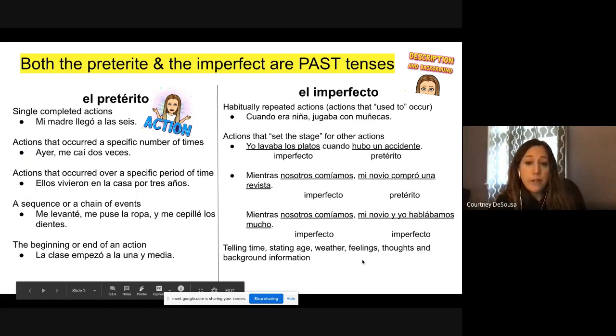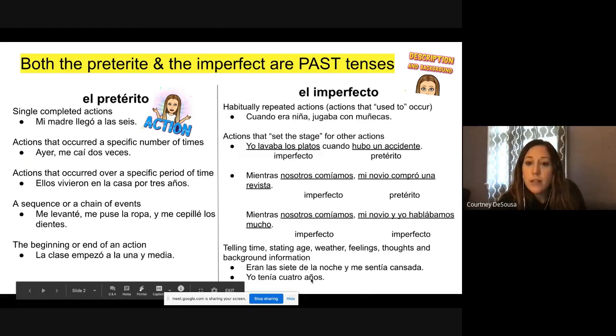These last ones are really important. They come up a lot in stories and things. Telling time, stating age, weather, feelings, thoughts, and background information in a story or when you're speaking are all going to be in the imperfect if they're in the past. Eran las 7 de la noche y me sentía cansada. It was 7 at night and I felt tired. Eran is imperfect and sentía is imperfect.